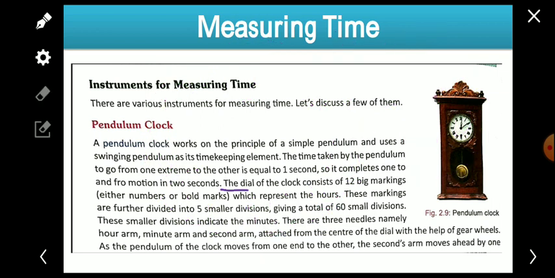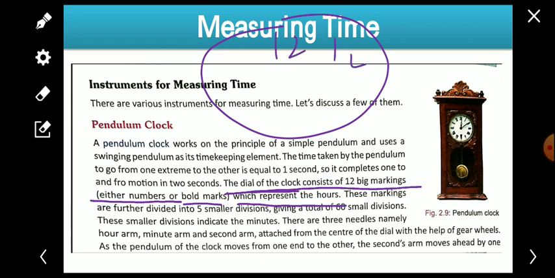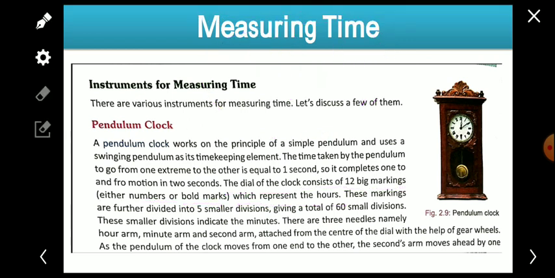Here you can see the dial of the clock consists of 12 big markings, either numbers or bold marks. Sometimes a number is written on it, and sometimes only a marking is there to represent the partition. The dial consists of 12 big markings, either numbers or bold marks, which represent the hours. If the hour hand of the clock moves from here to here, then we will say that 1 hour has been completed. About the minute hand we will know after some time. So these represent the hours.